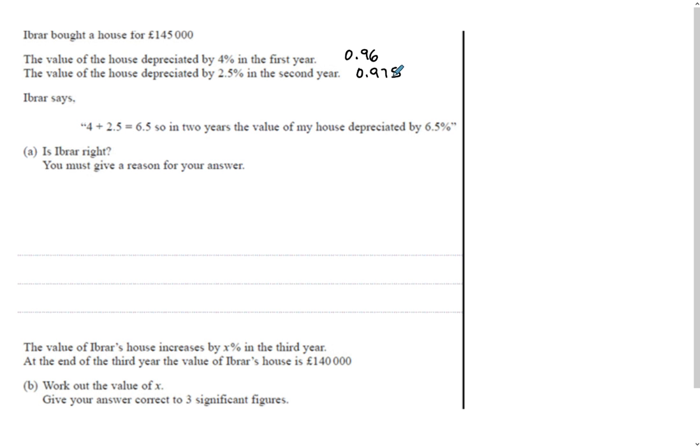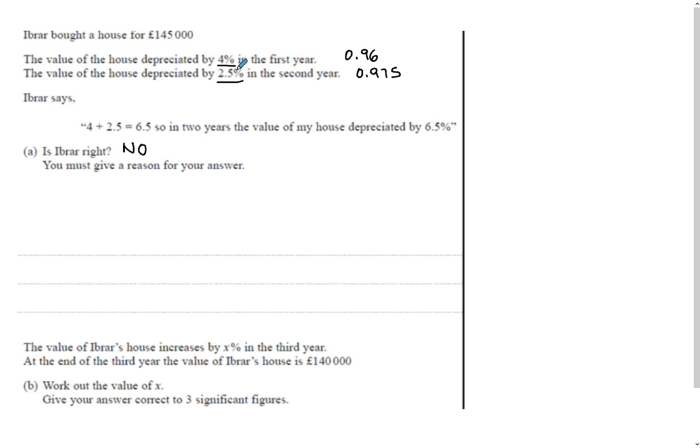0.975. Ibra says 4 plus 2.5, so 4 plus 2.5%. So in 2 years, the value of my house depreciates by 6.5%. Is he right? Well, obviously not. Because when you're finding the value of the house at the end of the first year, it'll be 4% less.